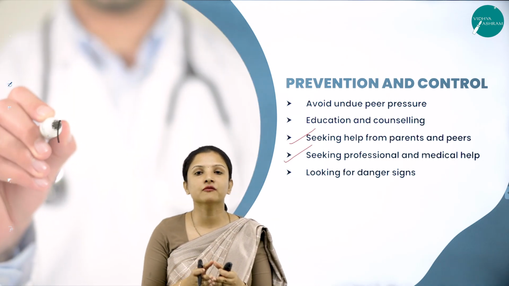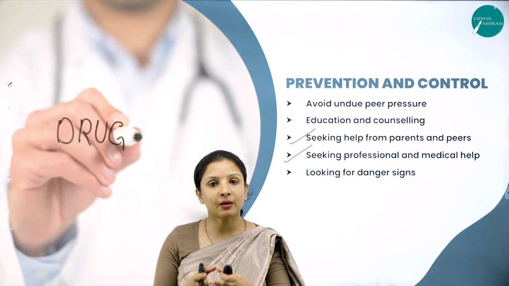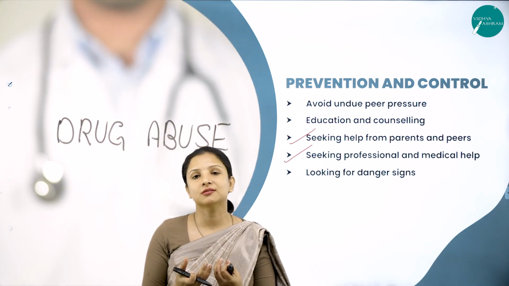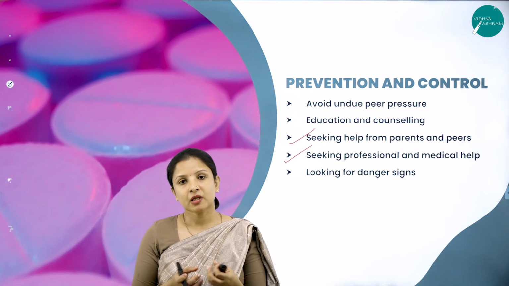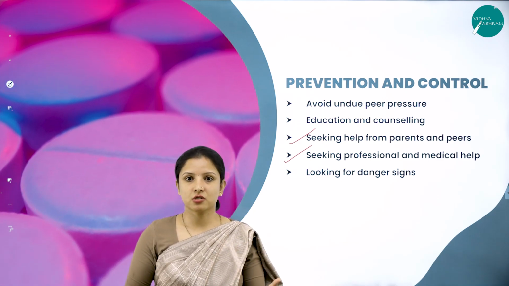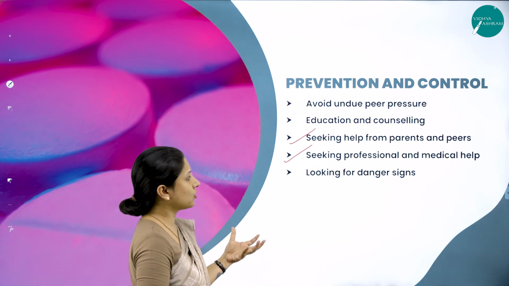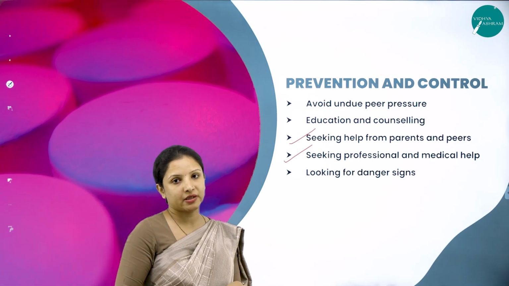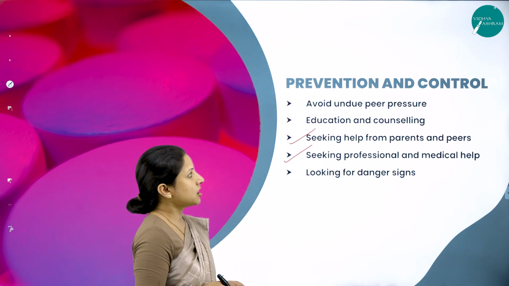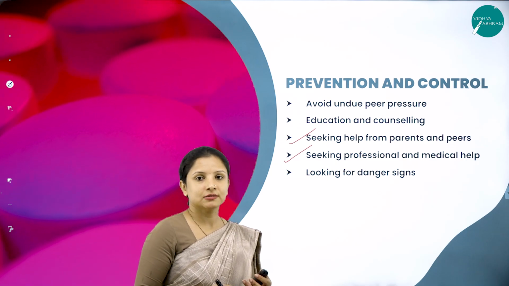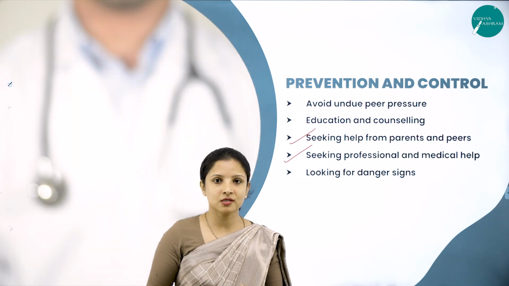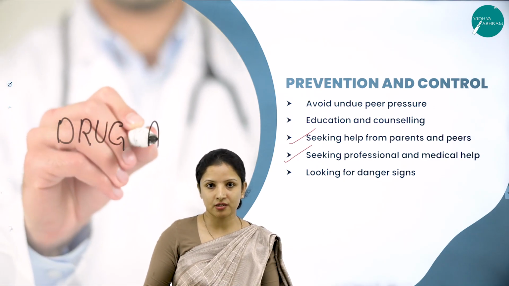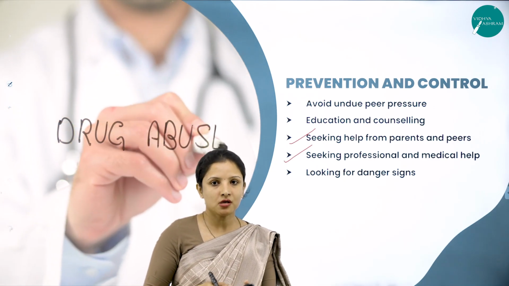So always look at your child's behavior. Come to schools and colleges, and ask the faculty about the behavior of the child. All this can actually help children come out of the drug and alcohol abuse that they are subjected to. So these are the prevention and control measures that can be taken. The final thing is always, instead of getting into it, just avoid it, because later on, to cure it and come out of it is really quite a problem.